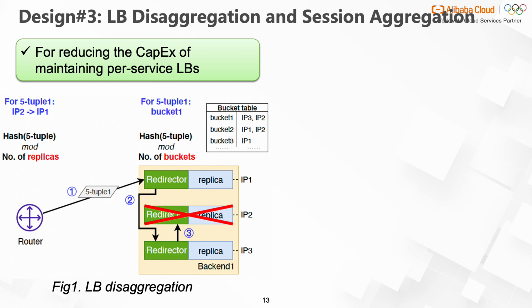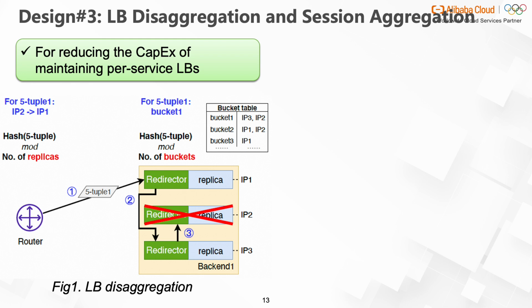Each service has multiple backends and differs from other services due to shuffle sharding. Therefore, we need to maintain a per-service load balancer for traffic redirection. To reduce the cost, we break down the functions of the load balancer and conduct these functions on existing cloud infrastructure. That is, doing load distribution on the router and session maintenance on a redirector in the replica. Such cloud infrastructure reuse allows us to achieve function equivalence of traditional load balancers with almost no additional cost.